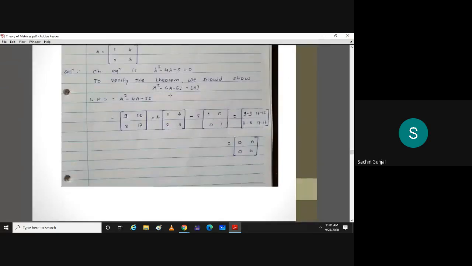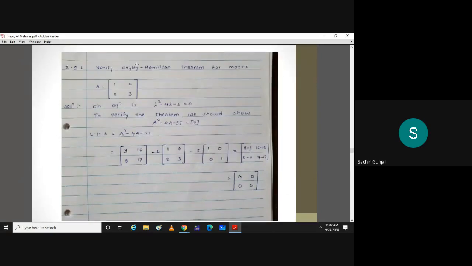See, if I ask you to find A cube for this matrix, what will you do? You find A square first and then multiply it by A. How do you find A square? Matrix multiplication, A by A into A. Okay, fine. Now, if I ask you to find A raised to 6, what will you do?